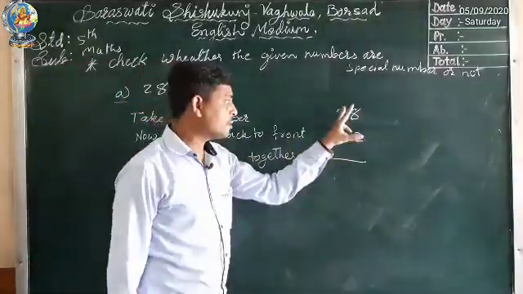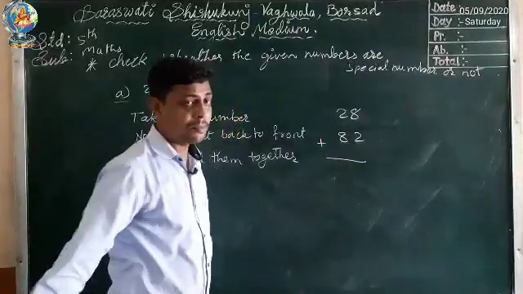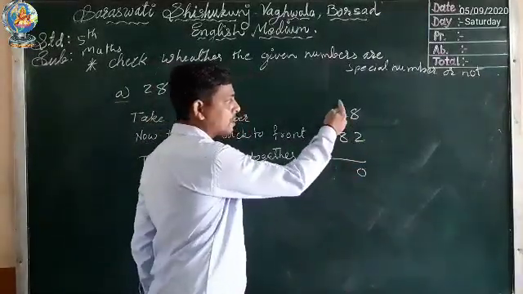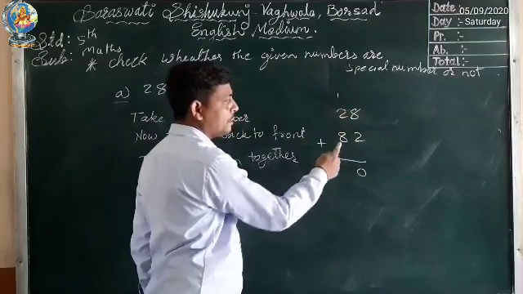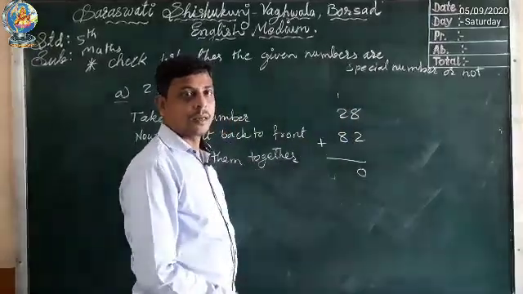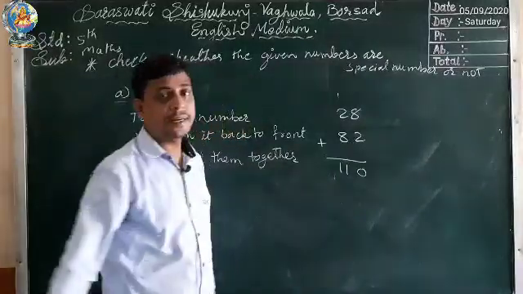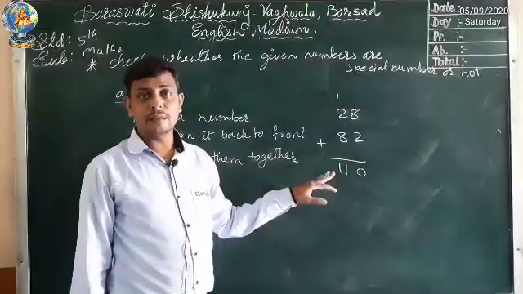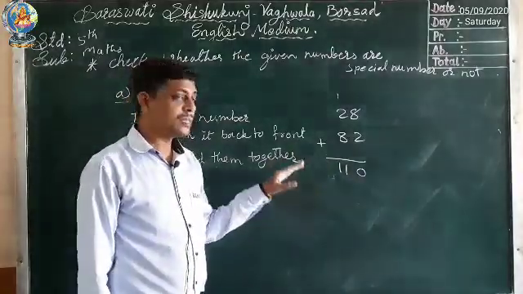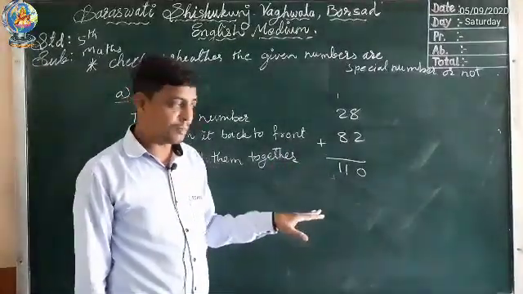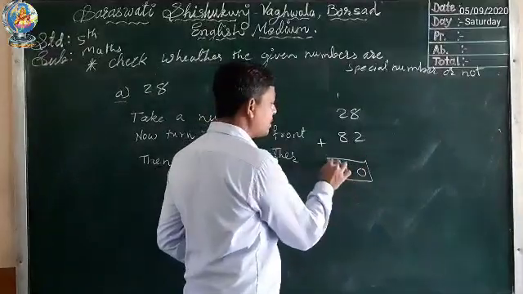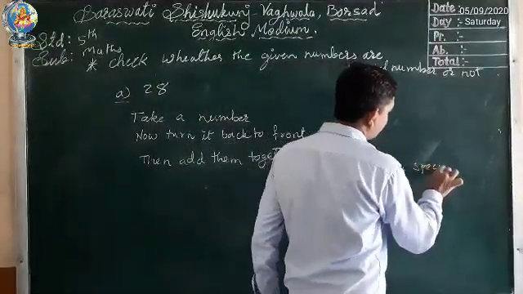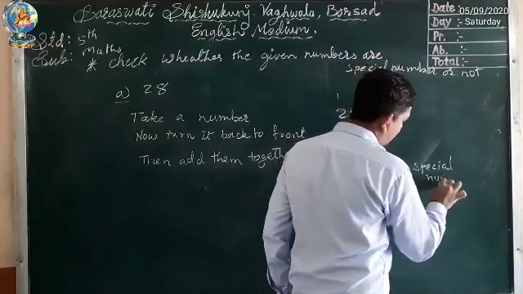So 8 plus 2, 10. 1 carry. 1 plus 1 carry. So 1 plus 2, 3. 3 plus 8, 11. So we get 110. If we read this number 110, it is not a special number.